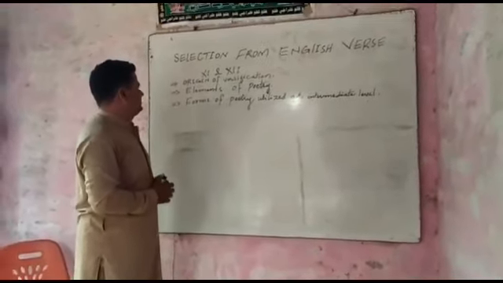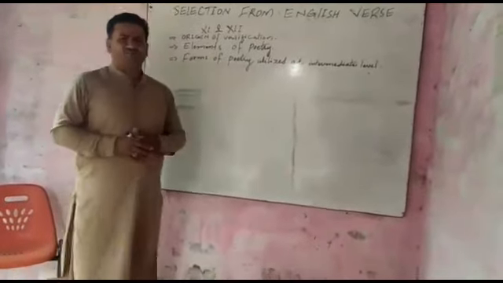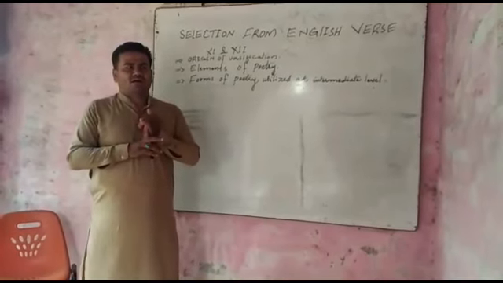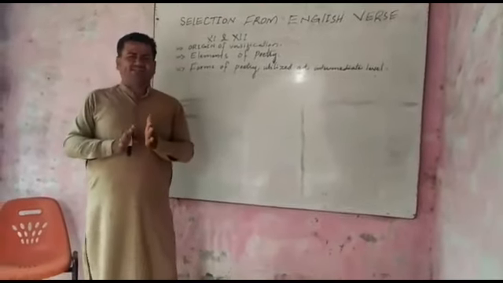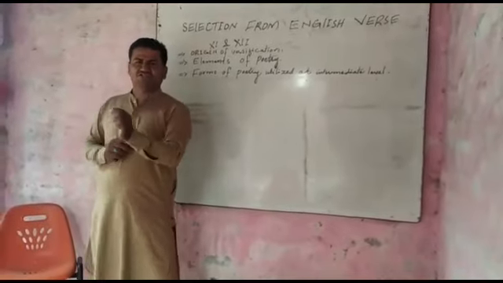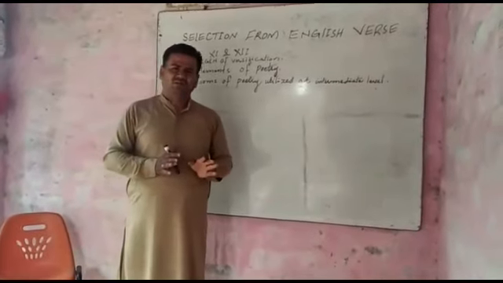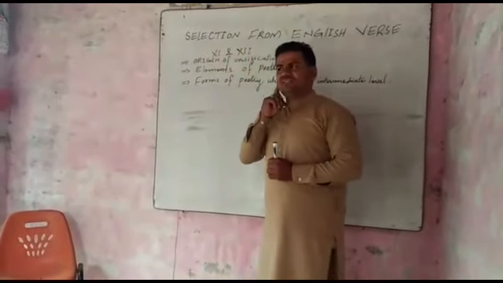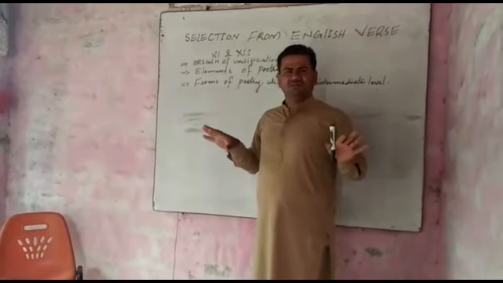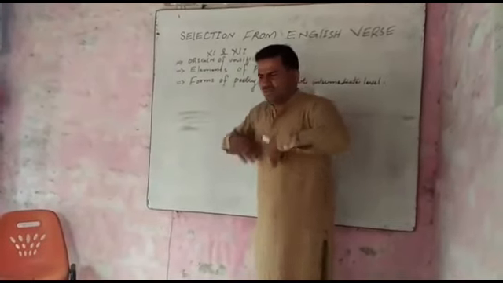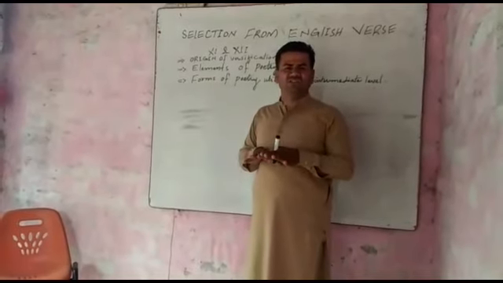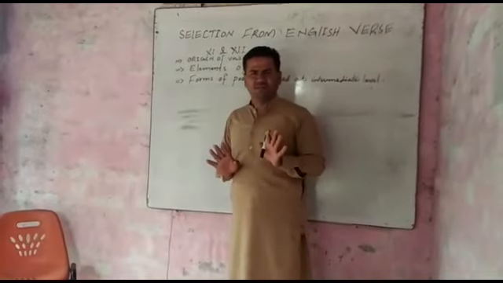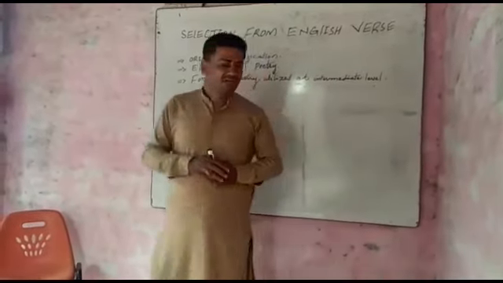Now we are going to the elements of poetry, which give us the elementary knowledge about versification. So this one is the significance of elements of poetry. With the help of elements of poetry, we can measure, we can compose, we can hear, and we can read poetry easily, and with the rules and regulations of prosody. So this one is the significance of elements of poetry.